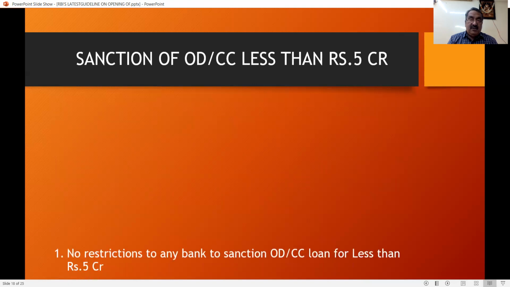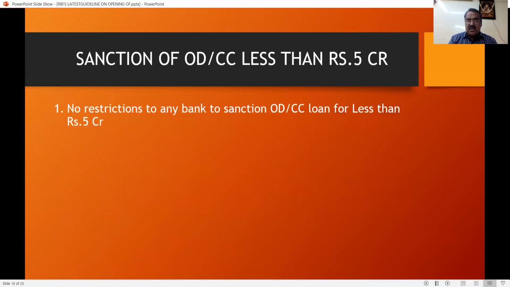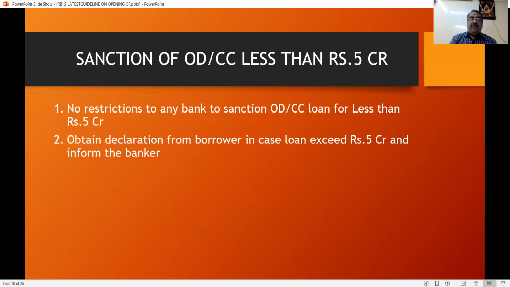They applied for less than 5 crores. There is no restriction to any bank. They can sanction OD and CC for less than 5 crore. Any amount they can sanction. There is no restriction. And for that, obtain a declaration from the customer that if the loan cost